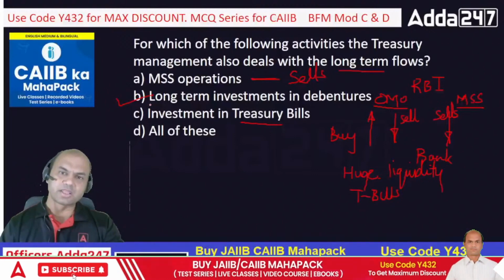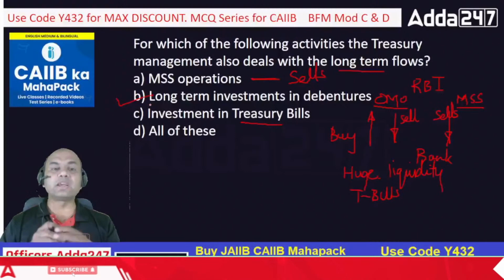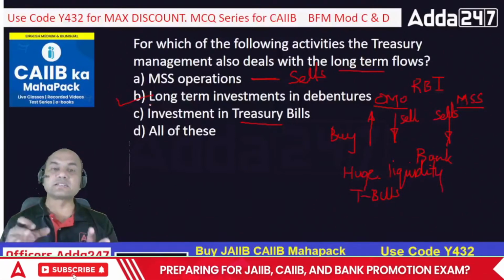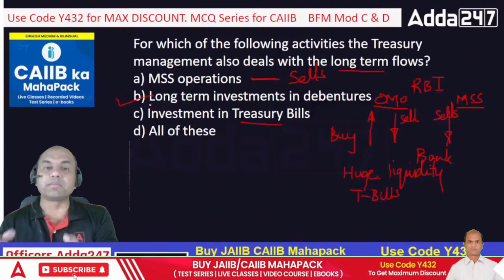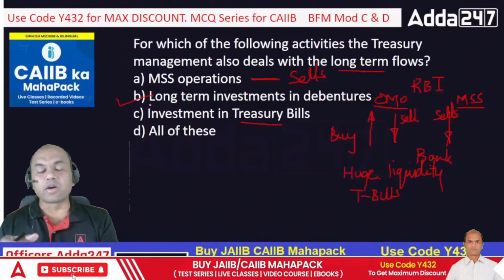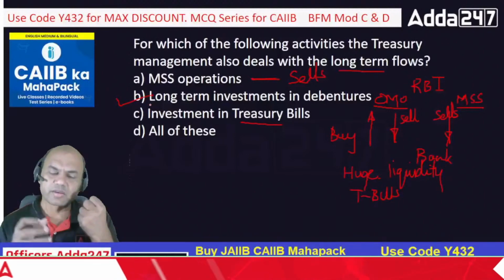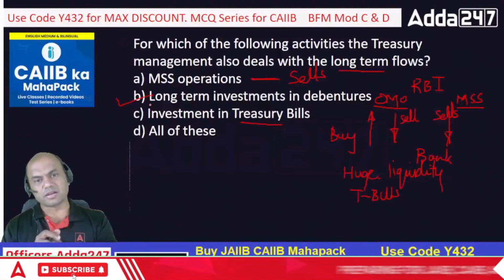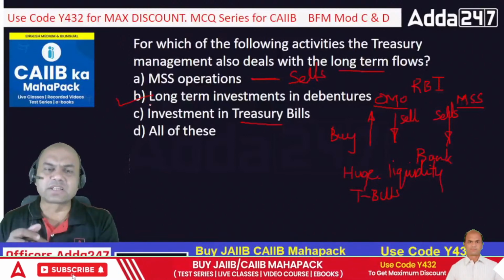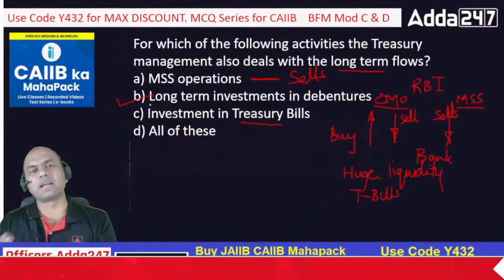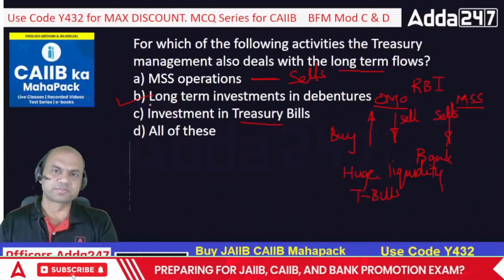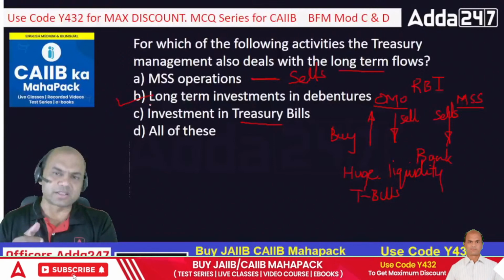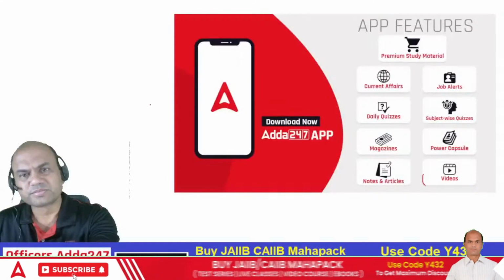Very simple. See here, once you understand the meaning of these words, market stabilization. Stabilization means what? To bring stability. How do I bring the stability? By taking up the money, getting back the money from the bank. So then it will be stable, right? Investment in T-bills. T-bills is itself a short-term instrument, 91, 182, 364 days. How can it be long-term, how can it be an answer? It can't be, isn't it?